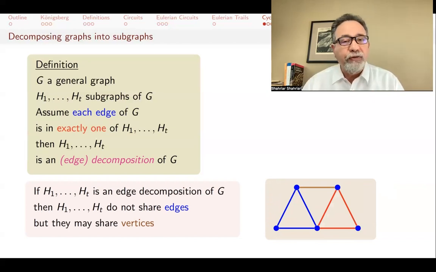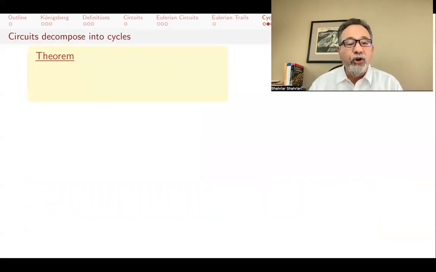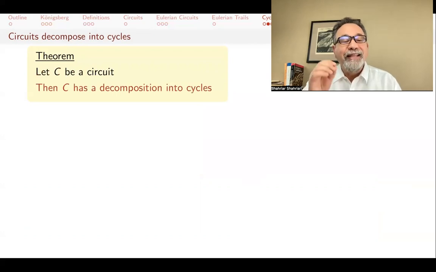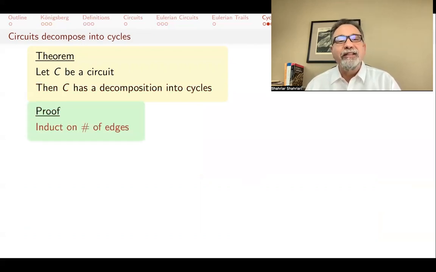Finding decompositions of graphs is actually a very important and useful thing, especially in computer science in graph algorithms. The first theorem I want to tell you is that if you have a circuit, maybe the whole graph is a circuit, or maybe C is a circuit in a general graph, then that circuit has a decomposition into cycles. You can always decompose a circuit into cycles. So how am I going to prove that? I'm going to induct on the number of edges.